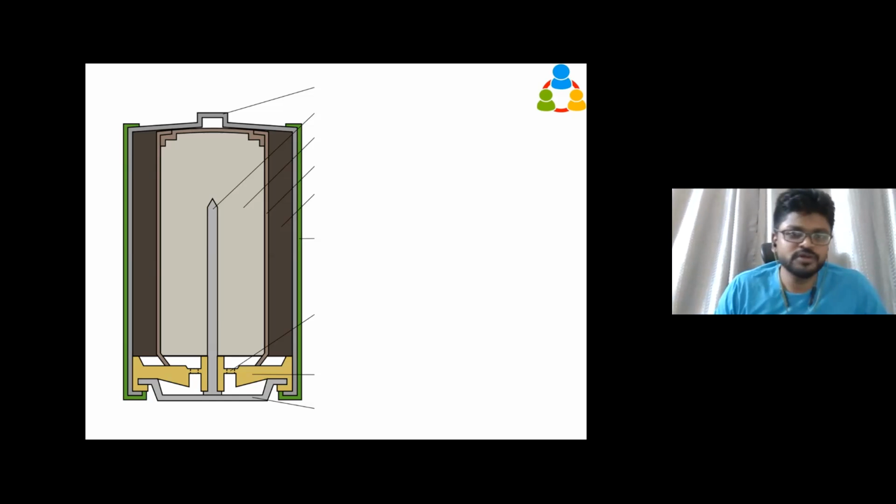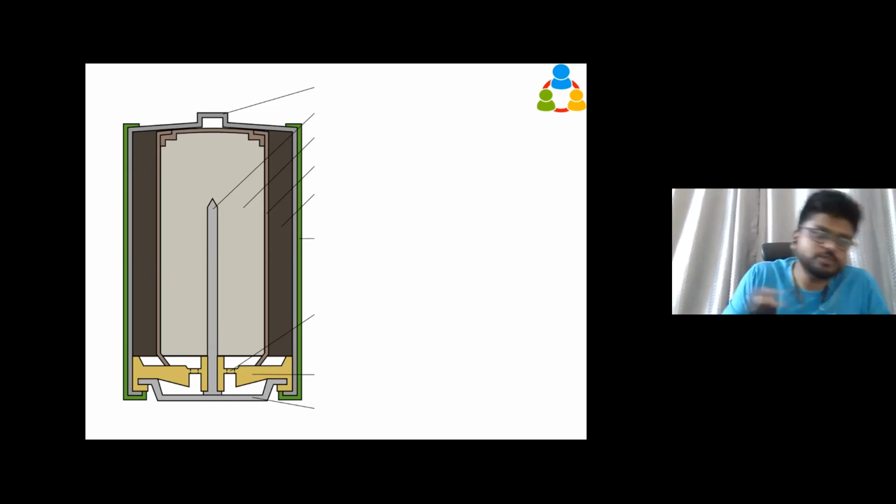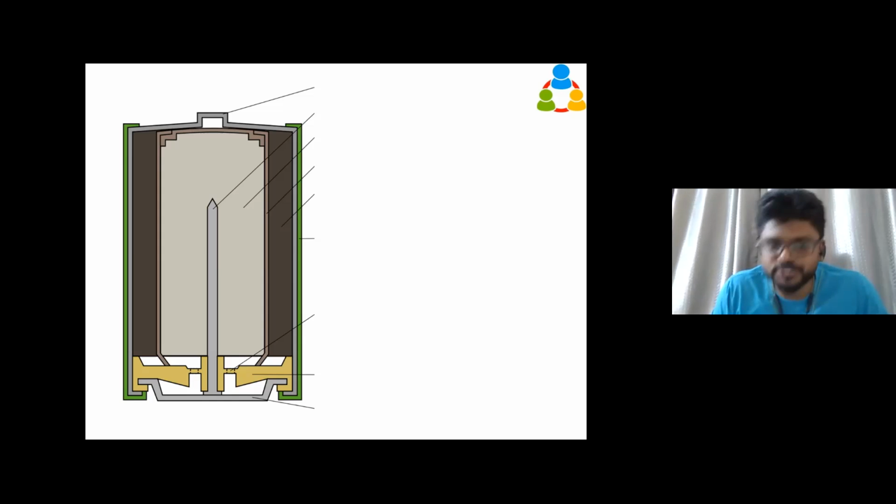It's not going to move. It's going to be stuck there only, but it helps us to close the loop. But what is going to move outside of the battery is the electron. Electrons only are going to move through the copper wire or any conducting wire to do the work for us. Okay, are we clear?